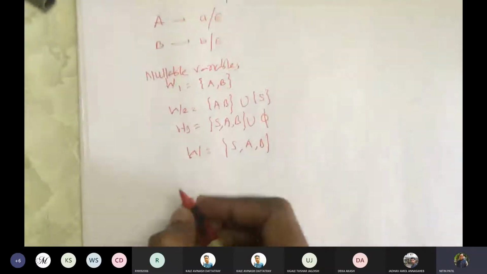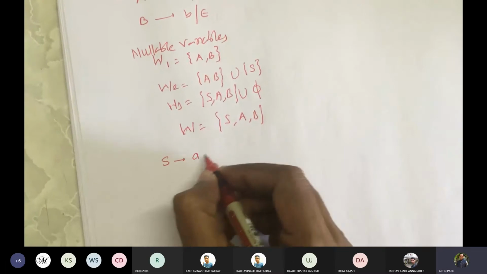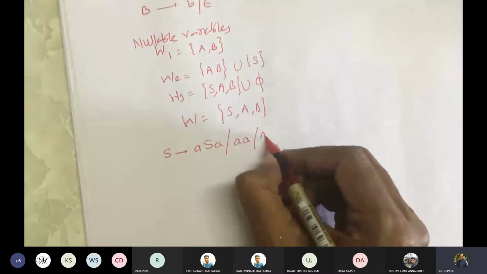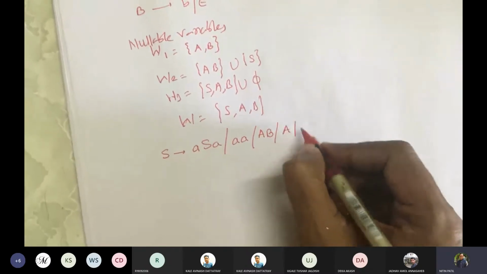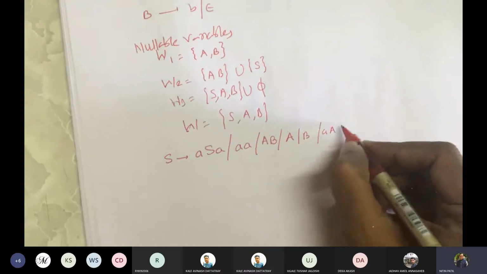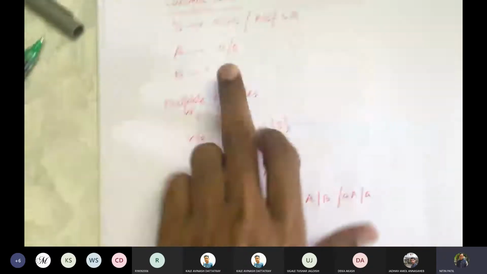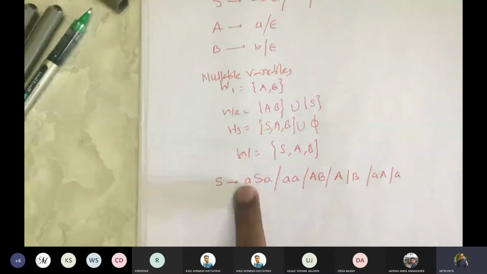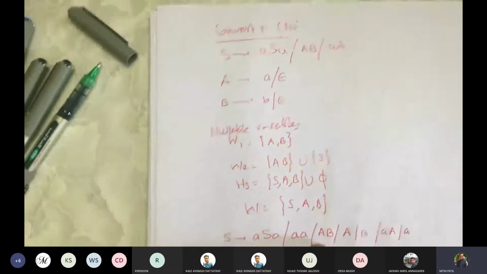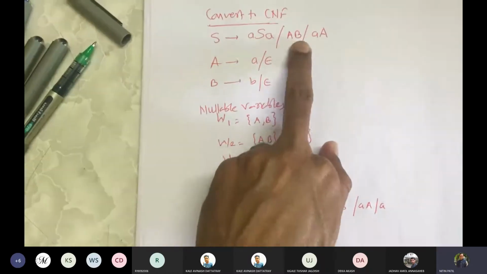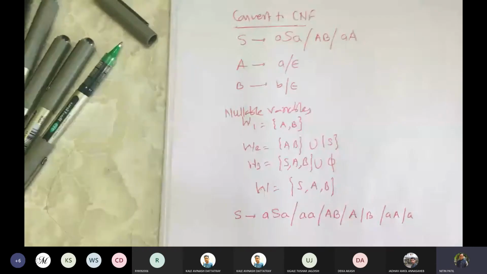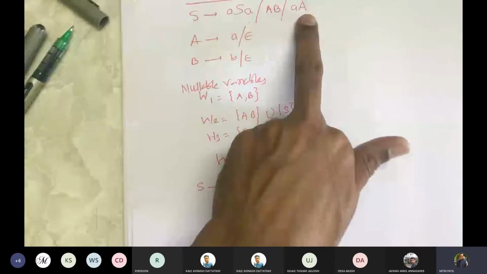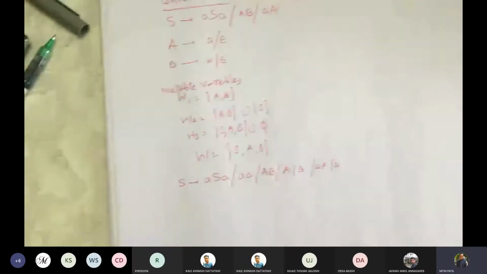So let us remove the null productions. We get S gives ASA. If I replace S by epsilon, I get AA. Considering this production ASA, we replaced ASA by AA as S is a nullable variable. Then S gives AB, we wrote it as it is. Then for S gives AB, where A and B are null, if I replace B by epsilon, then I get S gives A. If I replace A by epsilon, I get B. Then AA. If I replace A by epsilon, then I get A. So this is for S.